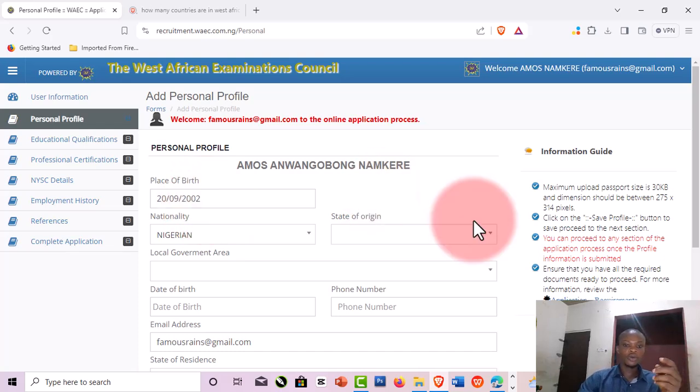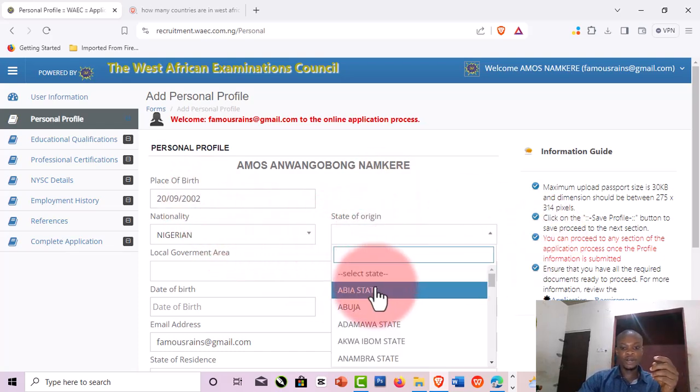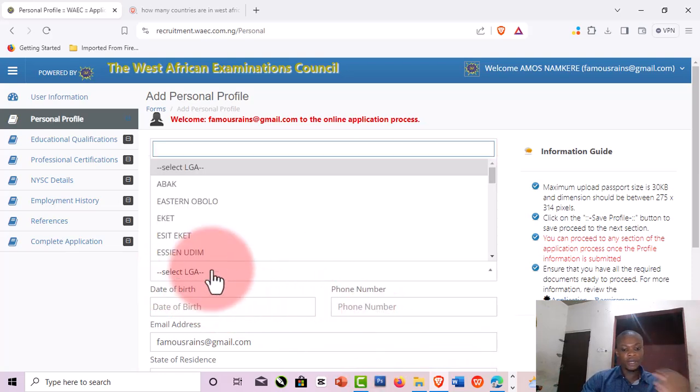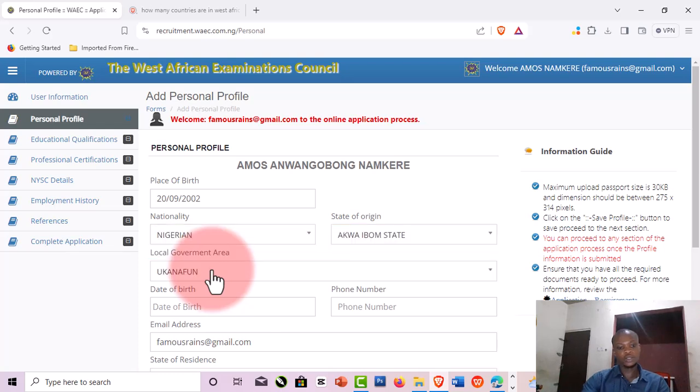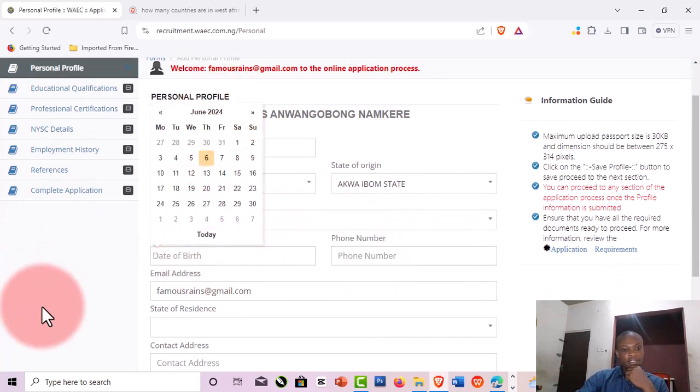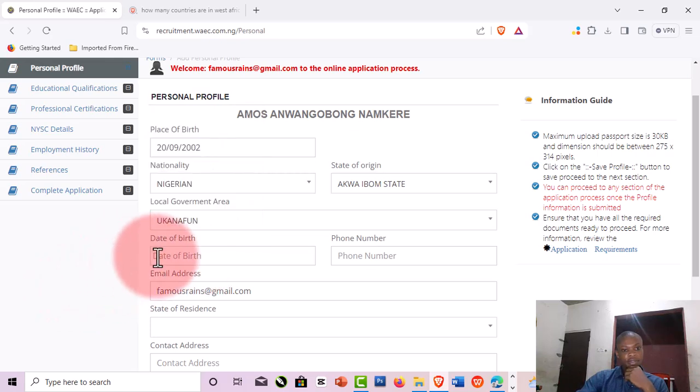So cool. Then I'm going to select Nigeria. I'm going to select my state, and I'm going to put my local government. Okay, so go ahead and put my date of birth again. Right. Okay, sorry, this is place of birth.